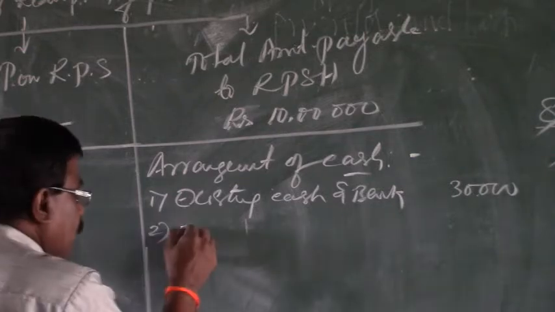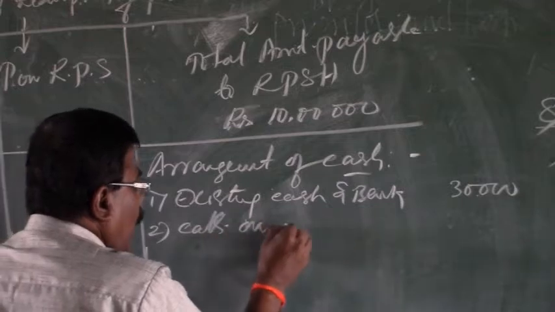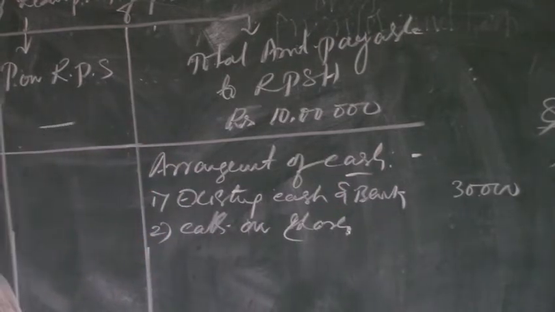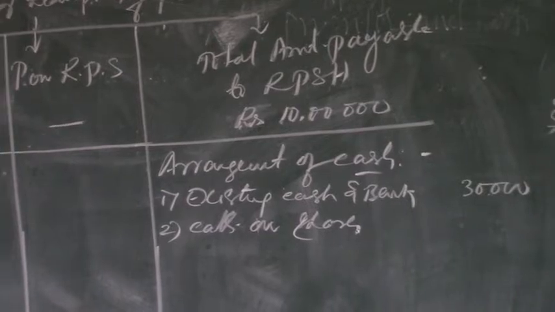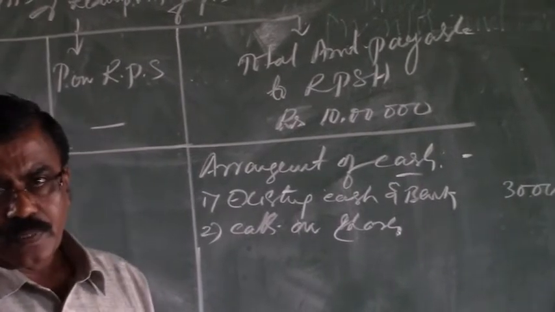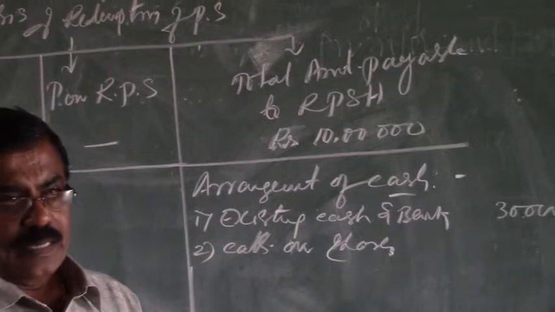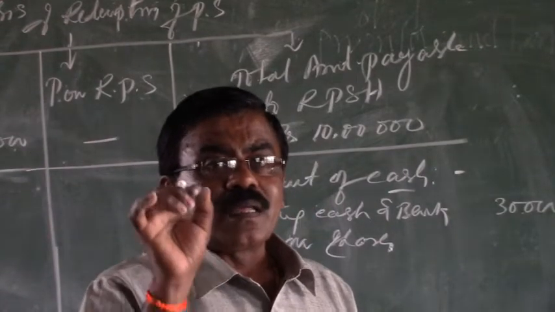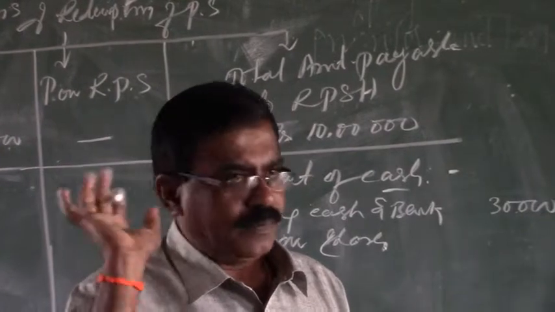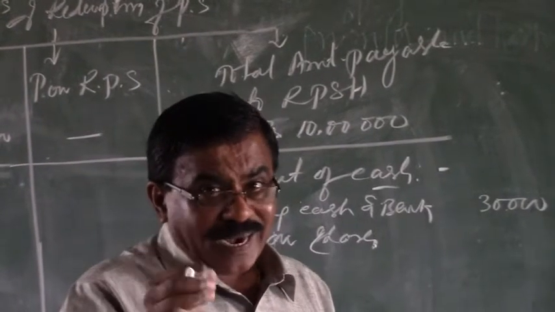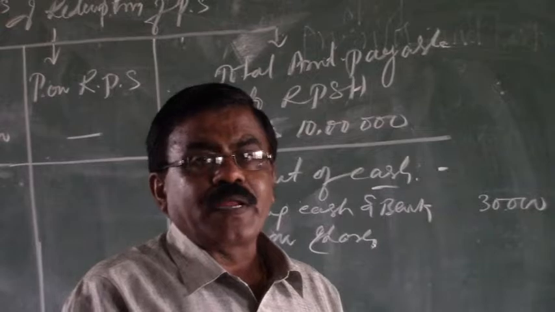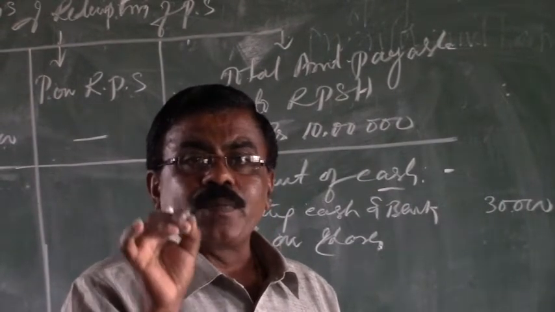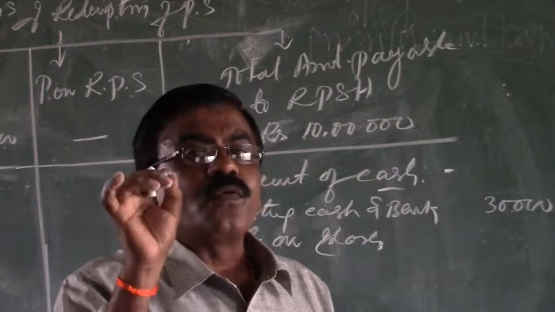Therefore, the next is calls on shares. As per the balance sheet, the face value is rupees 100, but the paid up value is rupees 80. So the difference between the face value and paid up value is rupees 20, that is the calls not yet made by the company. The calls which are pending at the time of redemption shall be called by the company to satisfy the conditions of SEBI, that is, preference shares are redeemable only provided they are fully paid.